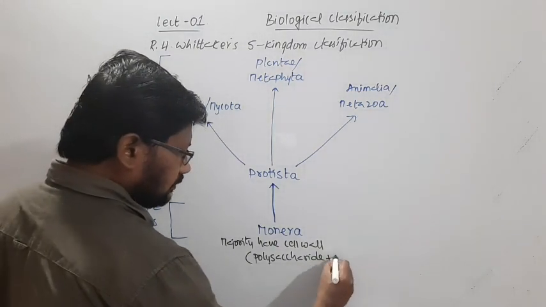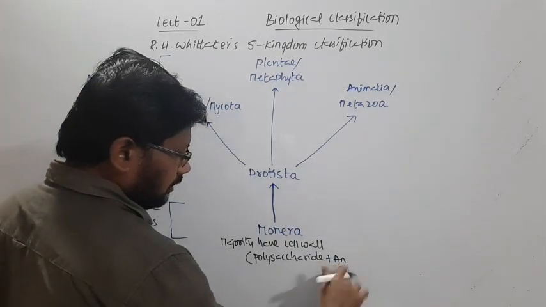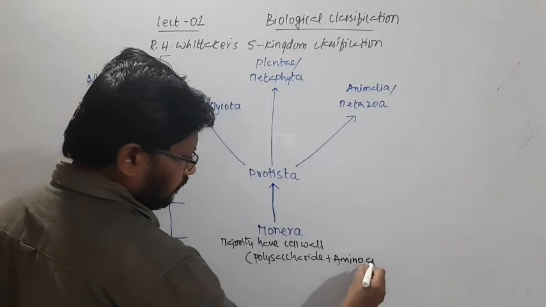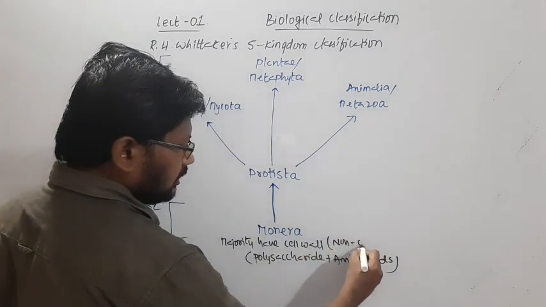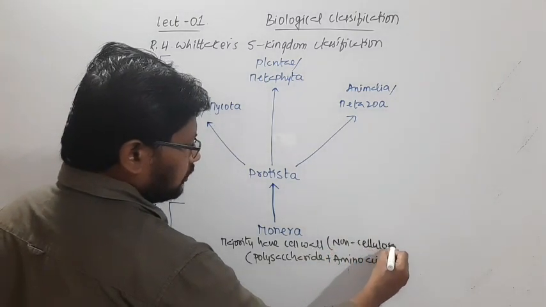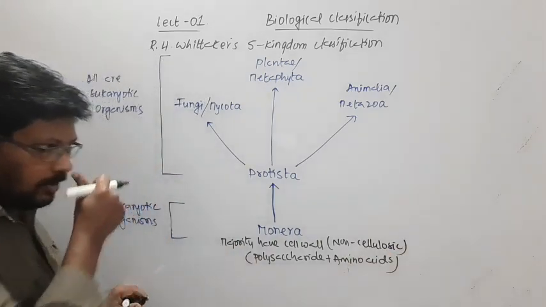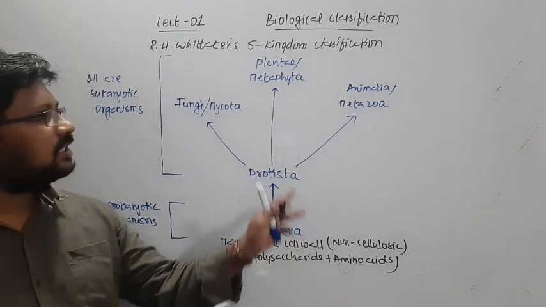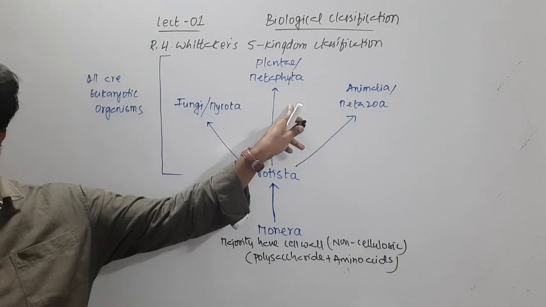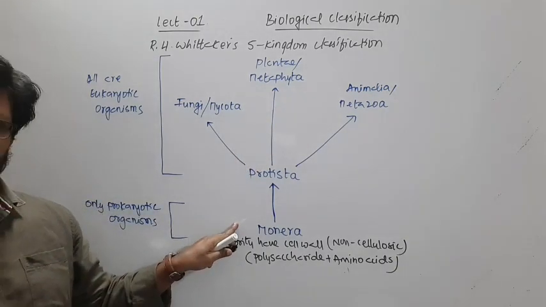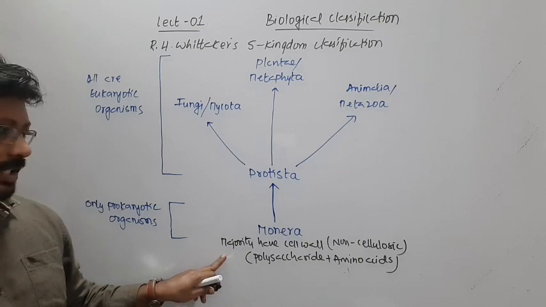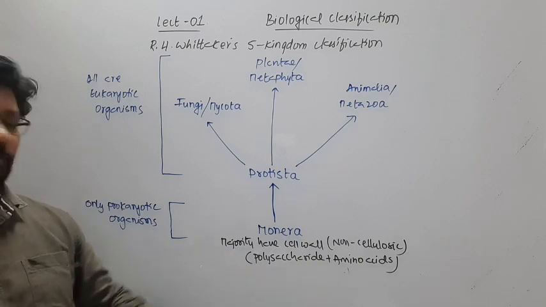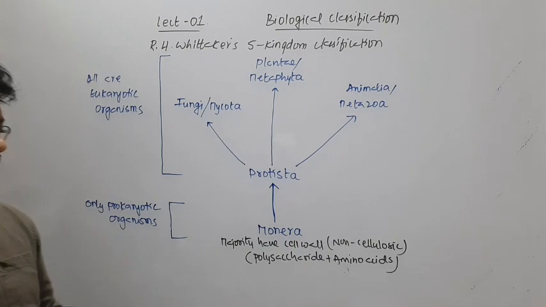and also it consists of amino acids. Hence I mentioned here it is non-cellulosic, meaning it is not made up of cellulose. We see that in case of the group Plantae. So in Monera, a majority of these organisms have a cell wall, and that cell wall is made up of polysaccharides and amino acids.